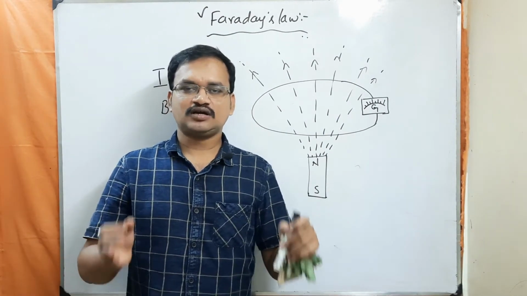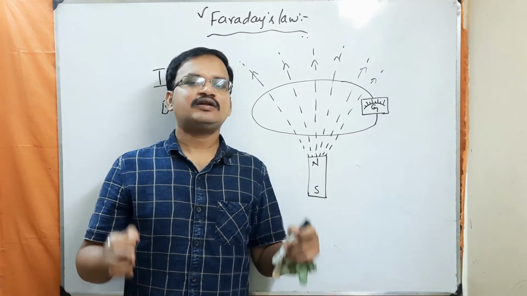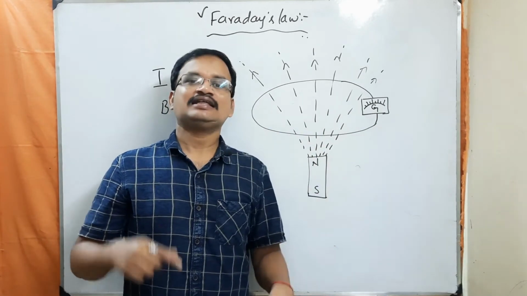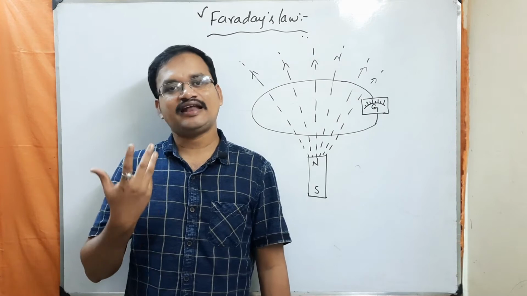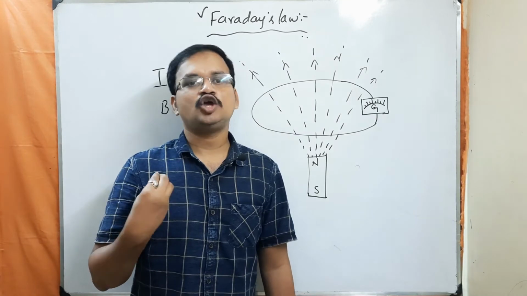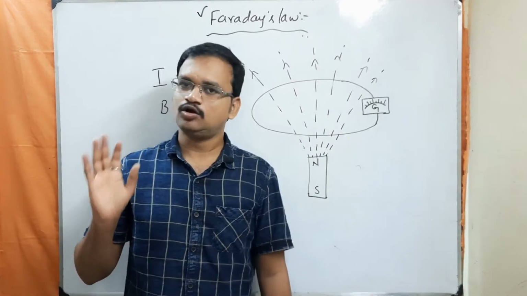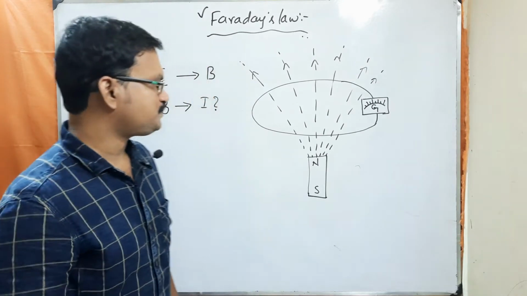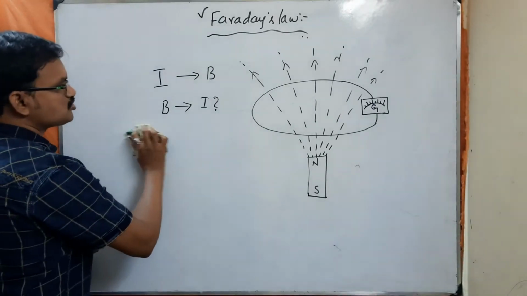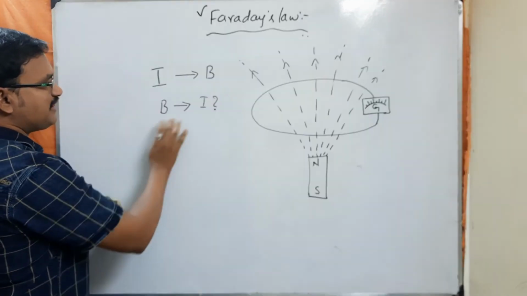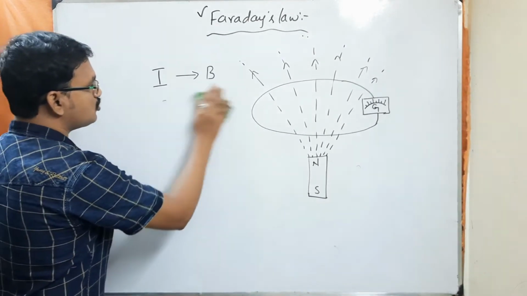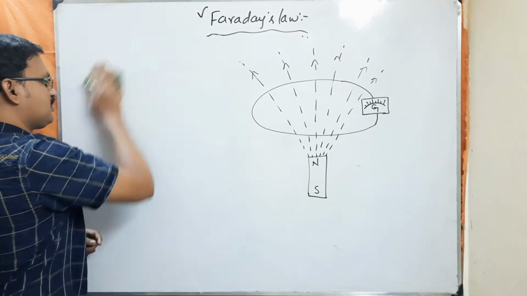So finally, the conclusion is: whenever there is a change in magnetic flux linking with this loop, an EMF is induced around this closed loop, and this EMF causes the induced current to flow within the conducting loop. Okay, so this is what Faraday has done. Whenever there is a change in magnetic flux, it can produce induced currents. So that's how he succeeded in his experiment.